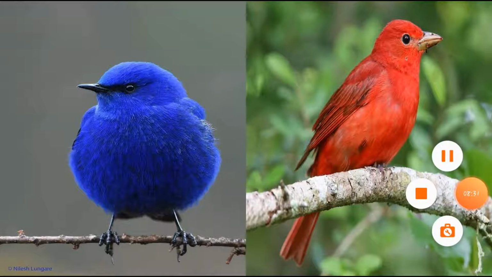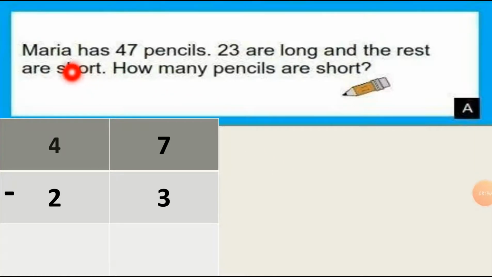So let's move to the next one, which is that Maria has 47 pencils. Total 47 pencils that Maria has. 23 are long and the rest are short. So there are two types of pencil: the short pencil is maybe a used pencil and the long pencil is maybe not used. So total 47 pencils are there, and 23 are long pencils and the rest are short. So from this 47, 23 are long, so we have to cut 23 from this 47. So we will find how many pencils are short.